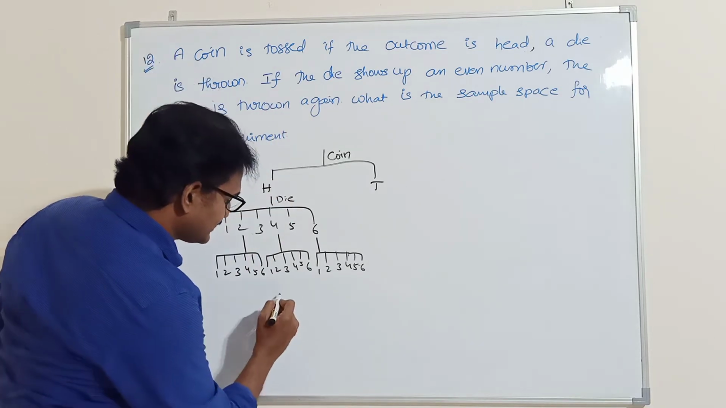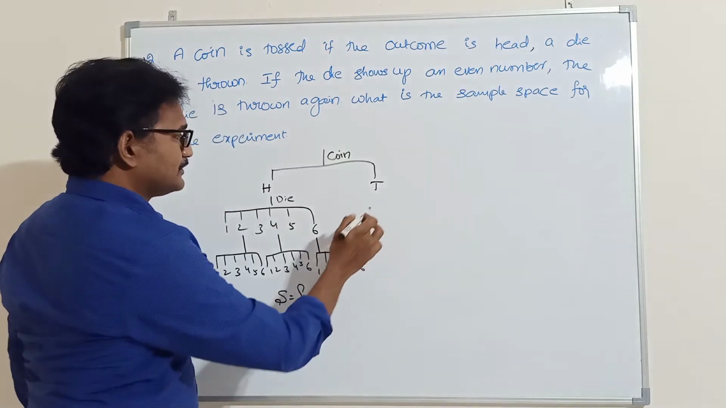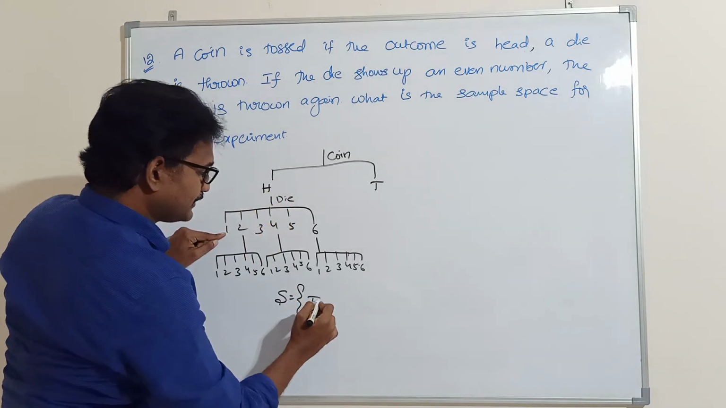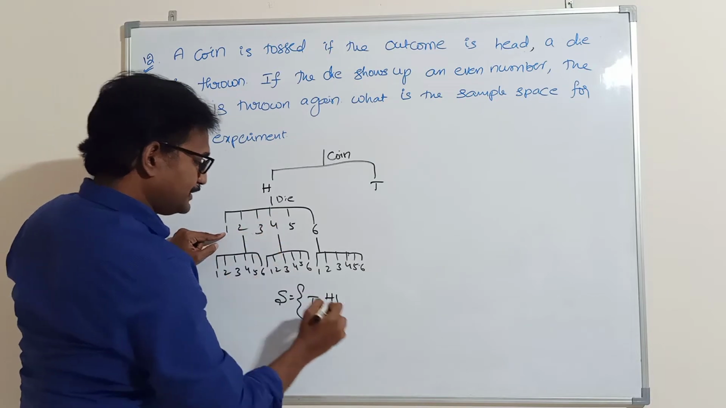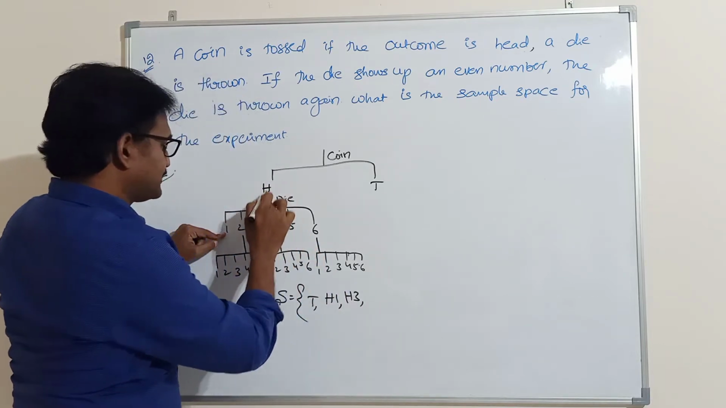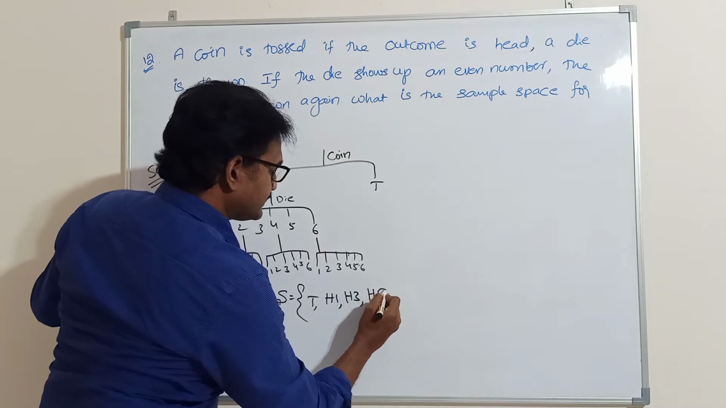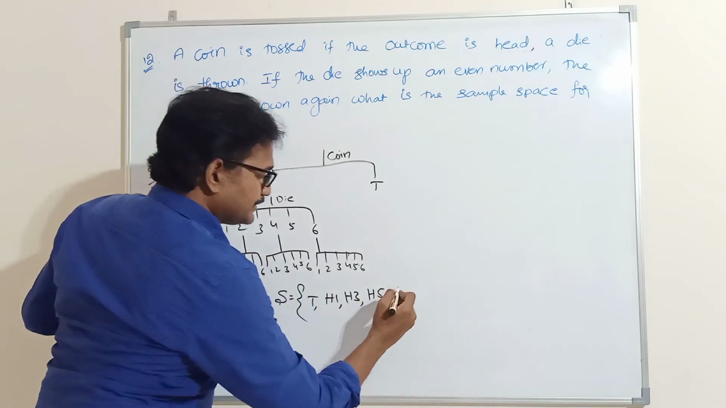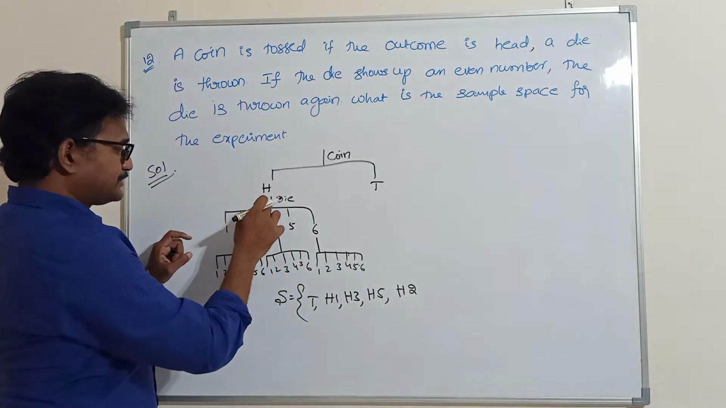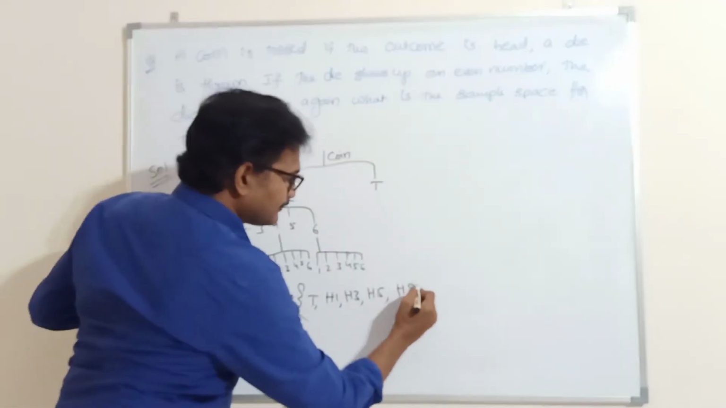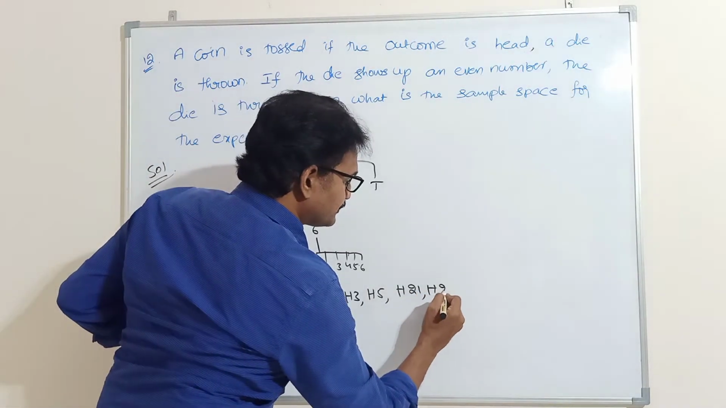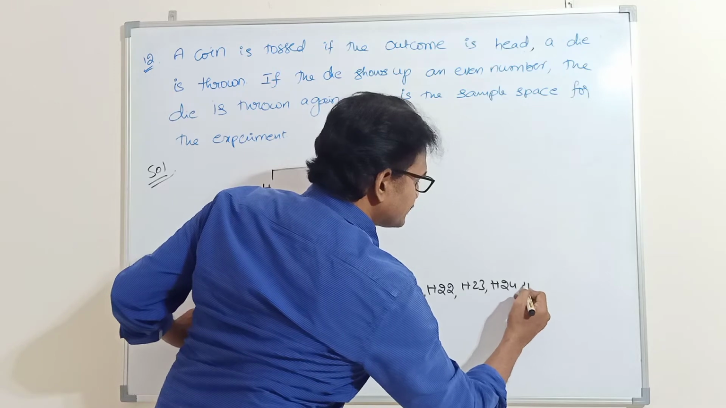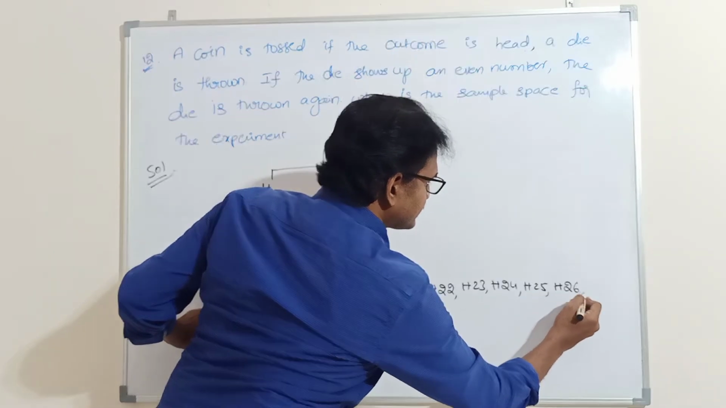Write the sample space for this experiment. S is equal to, here T is there alone. Next, H1, H3, H5. Next, H2. Again from 2, 1 will come: H21, H22, H23, H24, H25, H26.